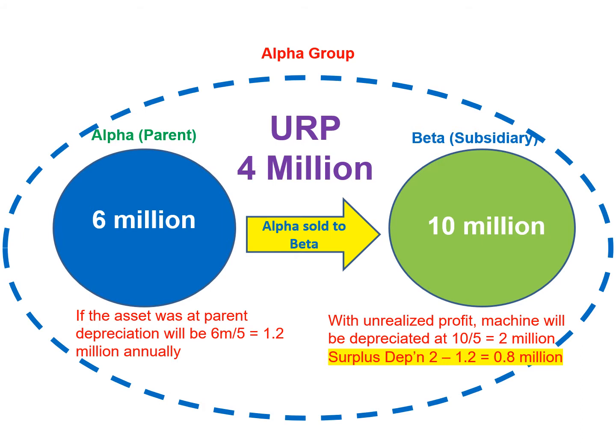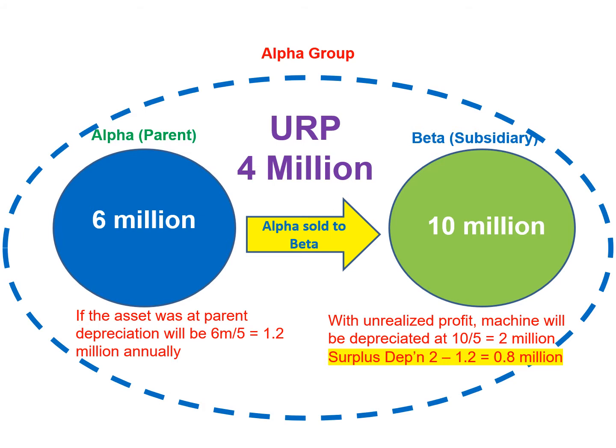This surplus depreciation has been recognized by Beta Limited. As a result of this surplus or additional depreciation, Beta Limited's profit is reduced and Beta Limited's asset is reduced. We prepare the consolidated statement of financial position by combining Alpha Limited's individual financial statements and Beta Limited's individual financial statements.